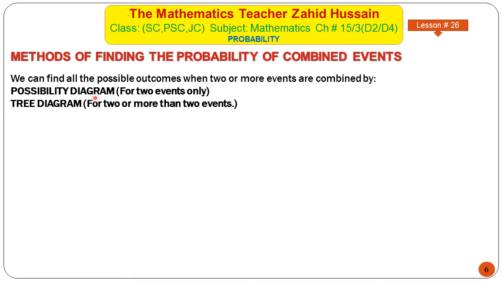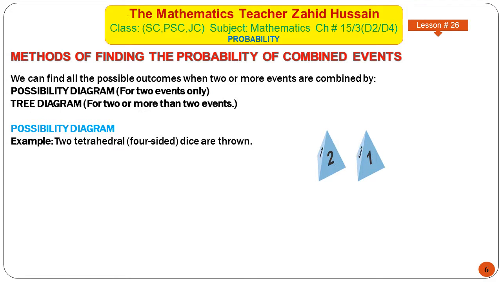The possibility diagram can be used only when there are two events in an experiment, and we can use a tree diagram for two or more than two events. If in the problem you are asked to use a possibility diagram, then you will use a possibility diagram, and if you are asked to use a tree diagram, then you will use a tree diagram.